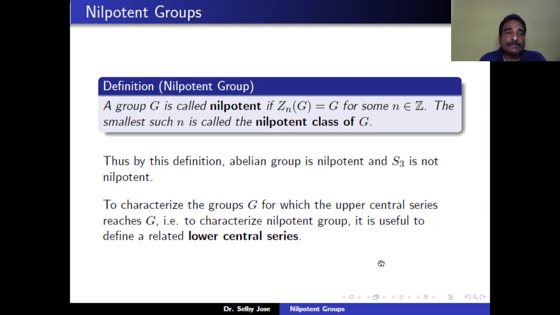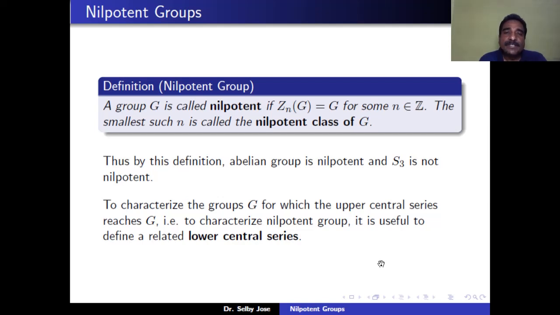And in the previous example, we have seen that the upper central series of an abelian group is E contained in G, contained in G, and so on. Therefore, Z_1(G) is equal to G, and 1 is the smallest integer such that Z_1(G) is equal to G. Therefore, an abelian group is nilpotent of class 1.